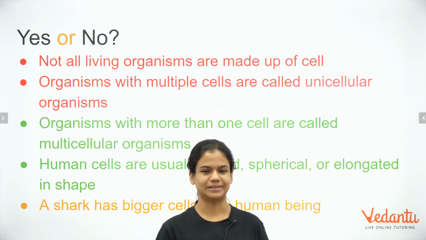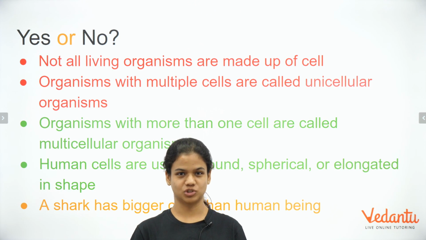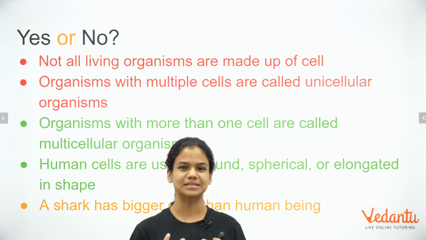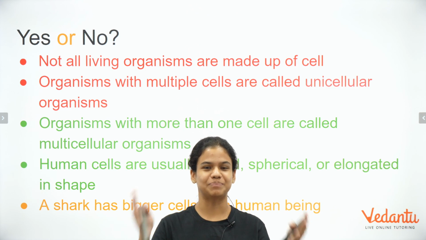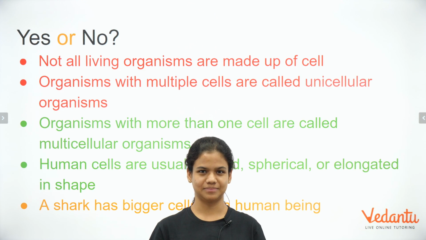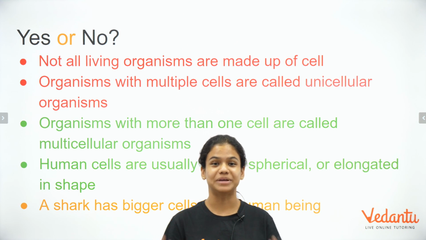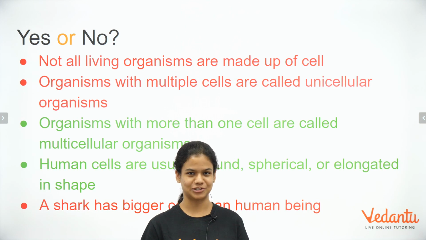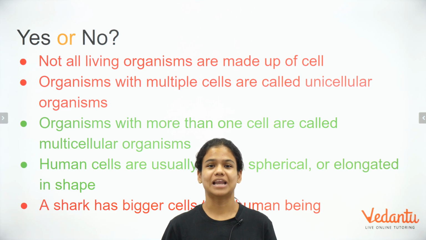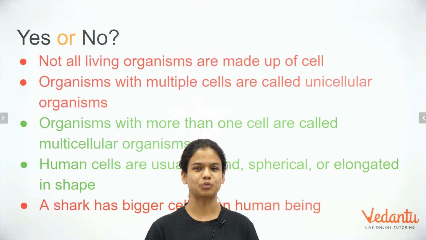The last one is a little bit tricky, like we saw in the first session. A shark has bigger cells than human being. The idea here is that since the shark is bigger, it will have bigger cells. But that is not really true. Just because an organism is bigger does not mean that the organism will have bigger cells, right? So this one is a no.